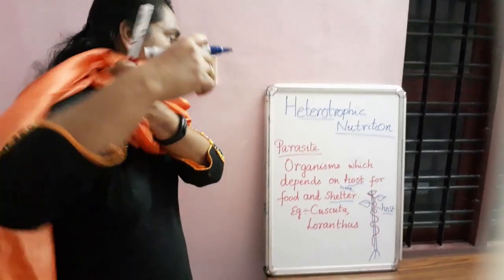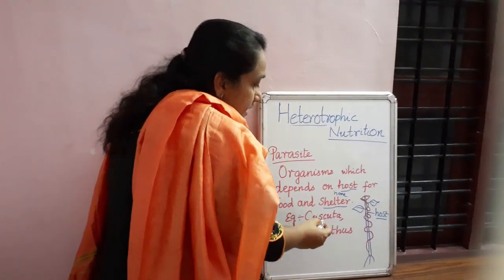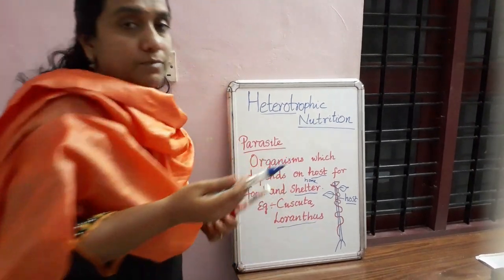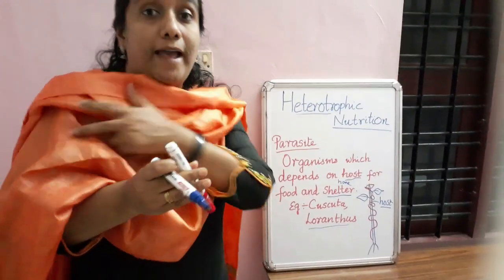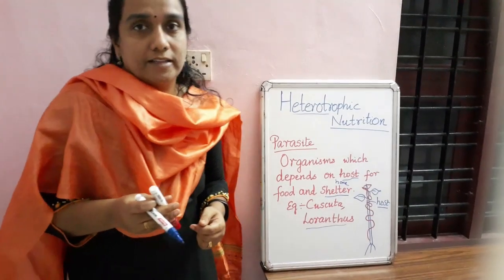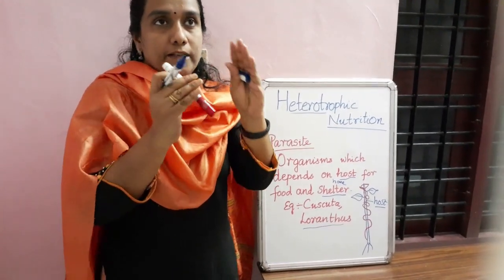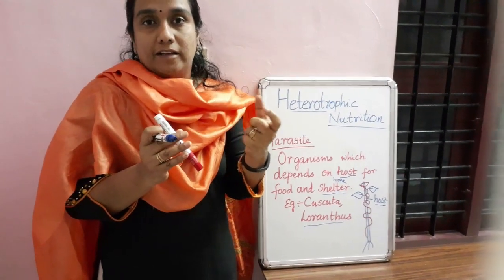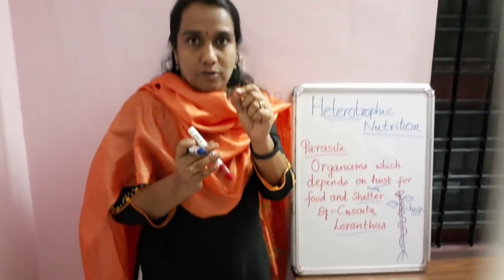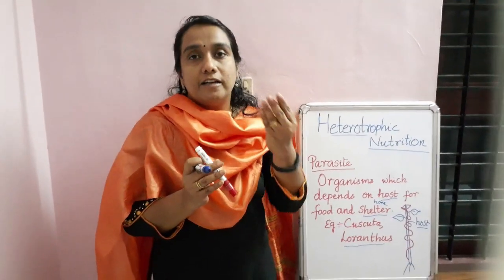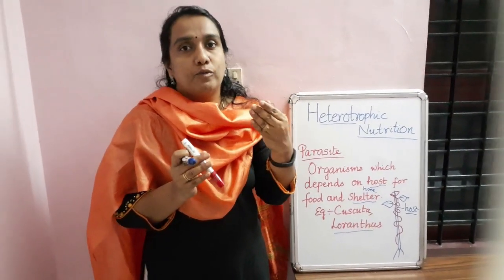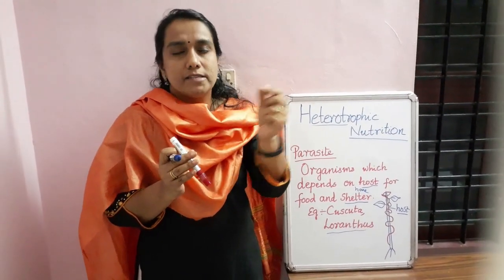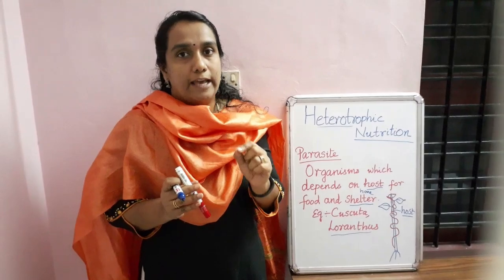In the case of plants, I will tell two examples. One is Cuscuta and one is Loranthus. Maybe you have seen Loranthus on a mango tree. Loranthus is like a small plant which grows on the mango tree. It has small leaves also. It will take nutrients, about half of its nutrients, from the mango tree, and as it has small leaves, it can produce a little of its own food.